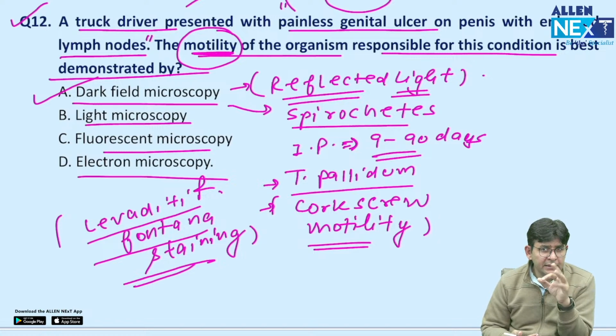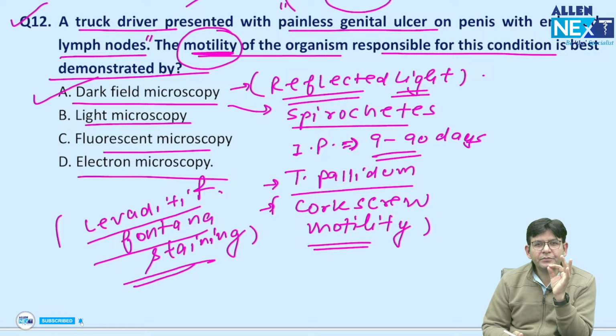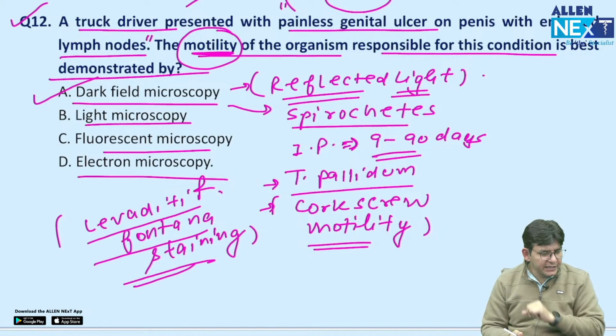Regarding the fluorescent dyes, I should tell 3 names to you. Out of them, one might come in the exam. One is auramine, rhodamine. They are used for TB. Second one is acridine orange. That is used for Plasmodium, okay, but this stains green. Remember that. Calcofluor white is used for fungus. So these 3 names at least you should know.